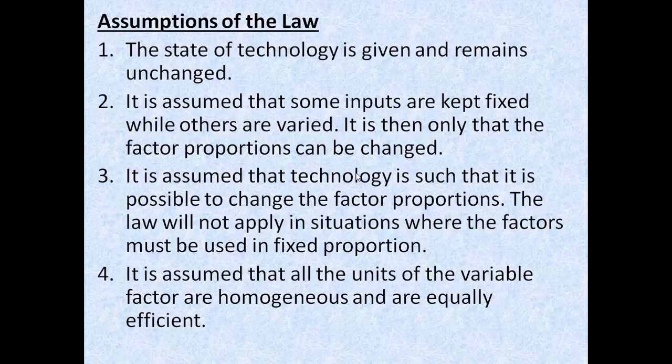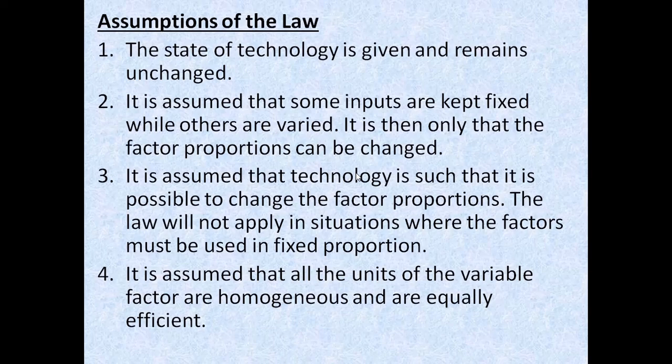Now the second assumption is that some inputs are kept fixed while others are varied. As we have already discussed, this law of variable proportions is applicable only in the short run period. In the short run, one factor is fixed and the other is the variable factor.